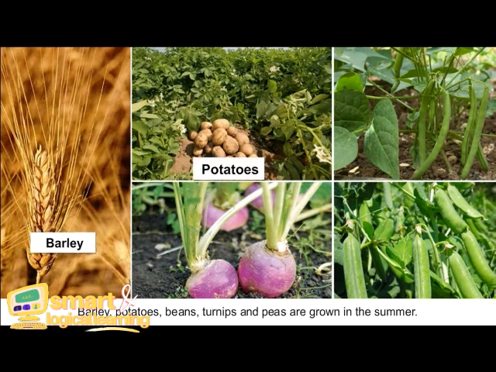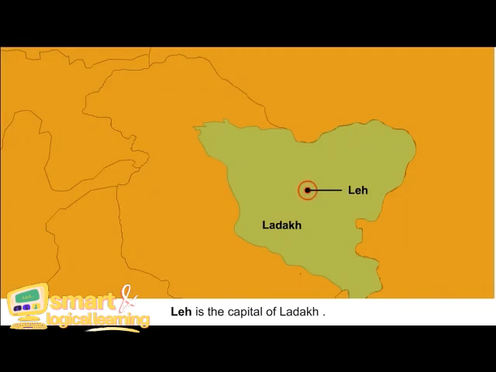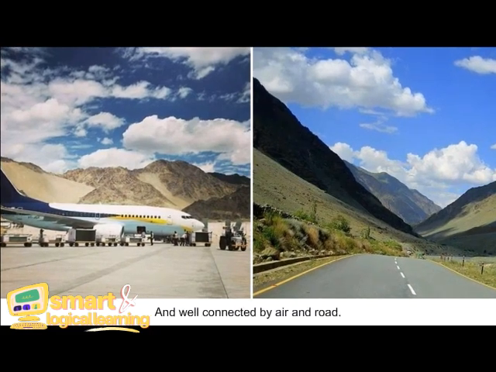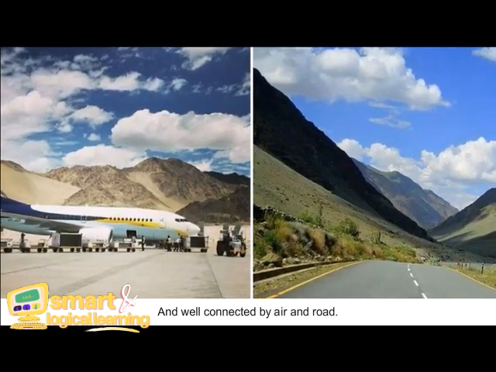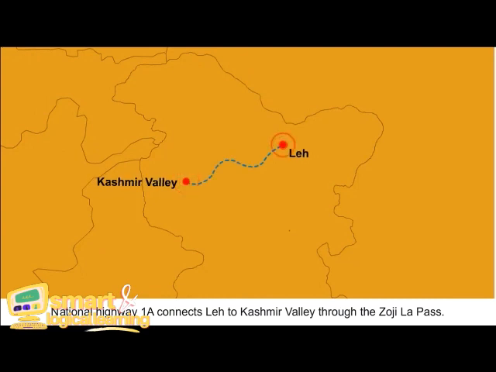Barley, potatoes, beans, turnips, and peas are grown in the summer. Leh is the capital of Ladakh and well connected by air and road. National Highway 1A connects Leh to Kashmir Valley through the Zoji.